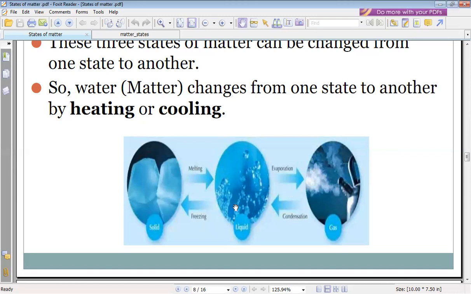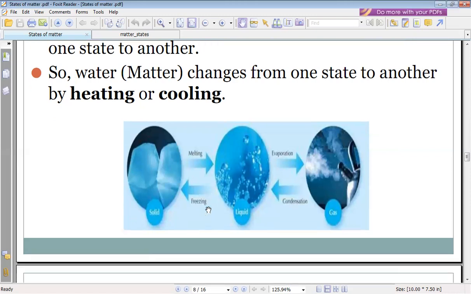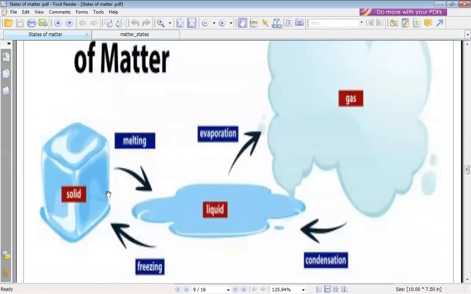Solid changes into liquid by melting. Liquid changes into gas by evaporation. Gas changes into liquid by condensation. Liquid changes into solid by freezing. I have these processes, and we must know the definition of each process. When I see solids, I know solid can change into liquid by melting. Melting means heating, an increase in temperature. So solid can change into liquid by heating. This is the definition of melting.